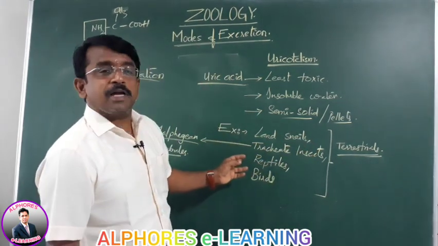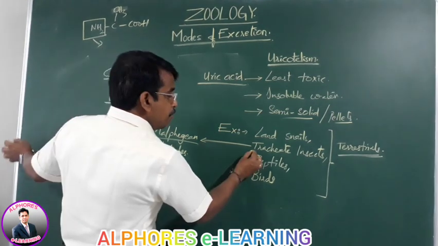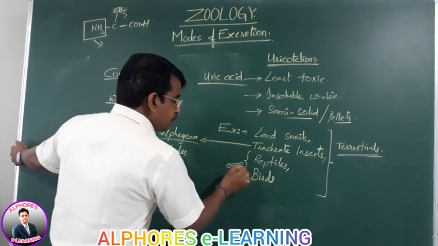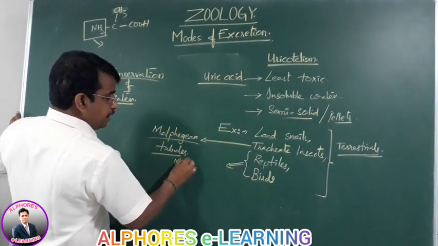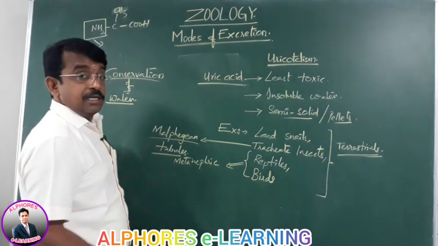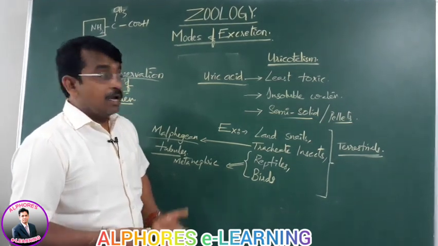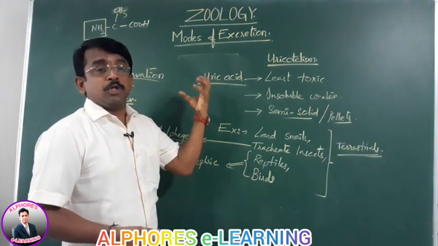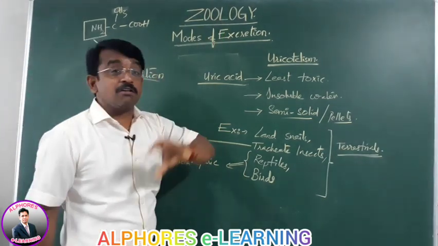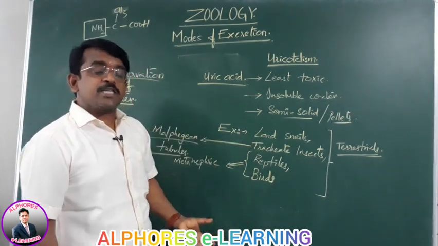The case with the reptiles and the birds, they are with the metanephric kidneys. And not to worry that we are not discussing the excretory organs in animals. Our topic is modes of excretion, not the types of excretory organs, which we will discuss subsequently in the next class.